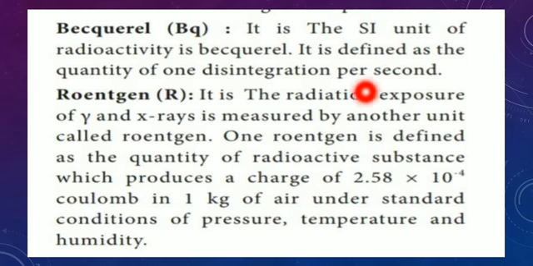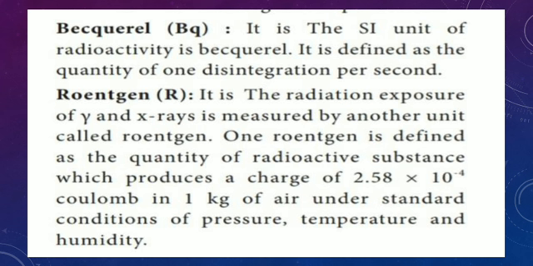The radiation exposure of gamma and X-rays is measured by another unit called roentgen. One roentgen is defined as the quantity of radiation which produces a charge of 2.58 into 10 power minus 4 coulomb in 1 kilogram of air under standard conditions of pressure, temperature and humidity.